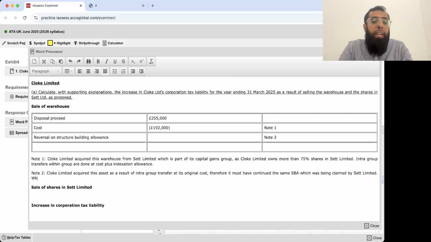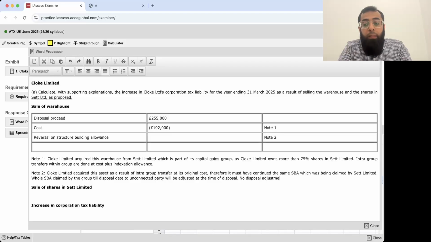The whole SBA claimed by the group till the disposal date to an unconnected party will be adjusted at the time of disposal. No disposal adjustment arises at the time of intra-group transfer.